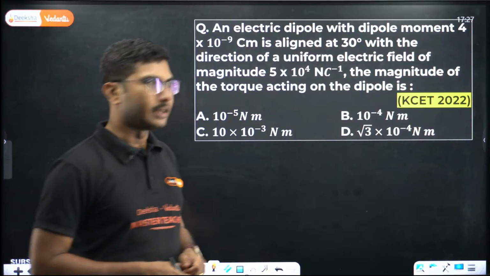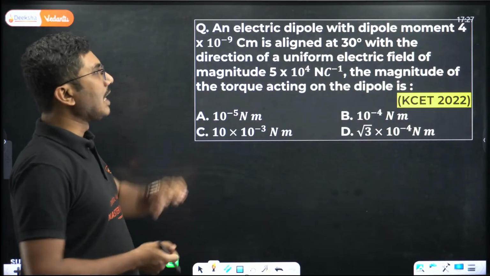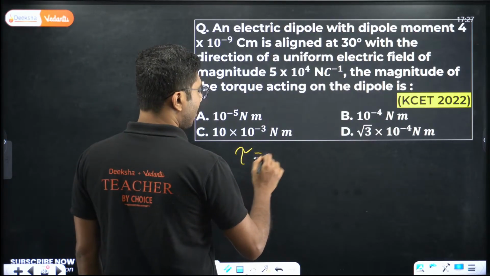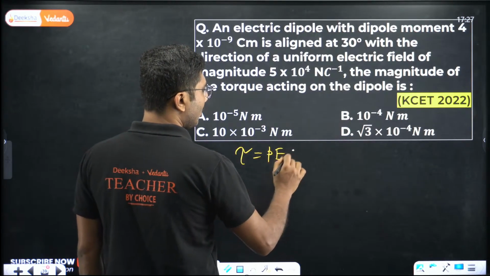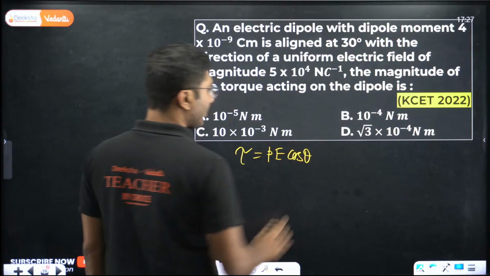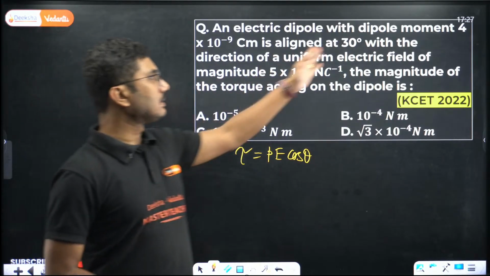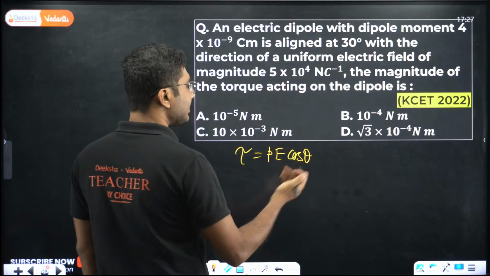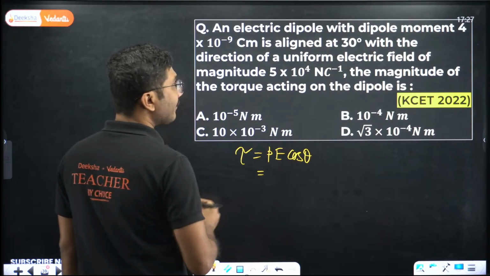An electric dipole with a dipole moment is given. Torque you have to calculate. How to calculate torque? Torque is PE cos theta. Here the angle is 30 degrees given in the question. P is given, E is given, everything is given. Just you need to put the value and calculate.